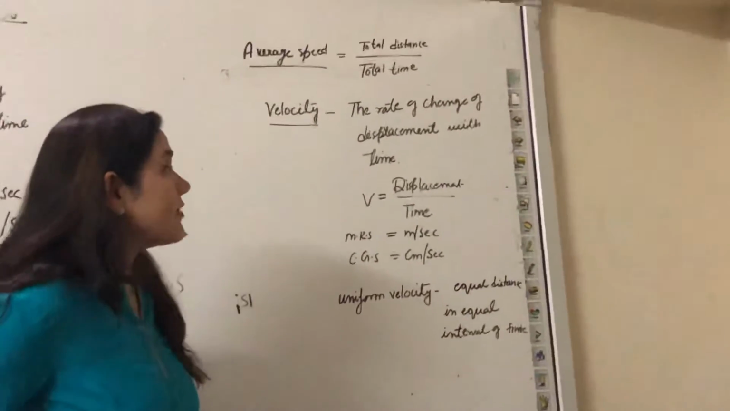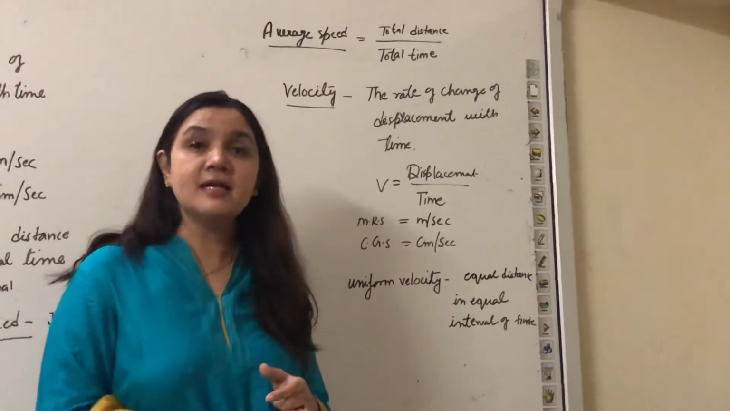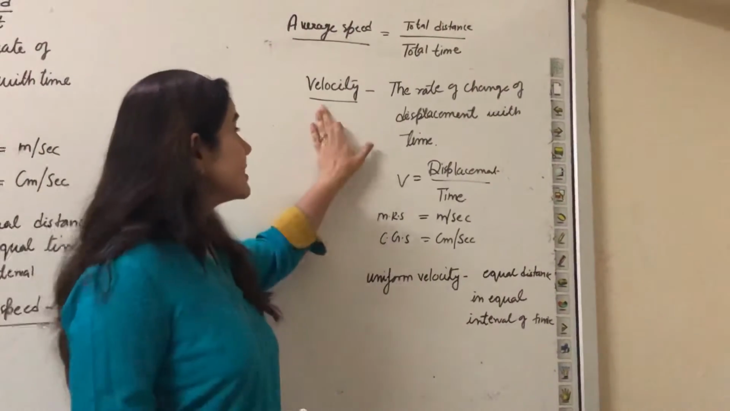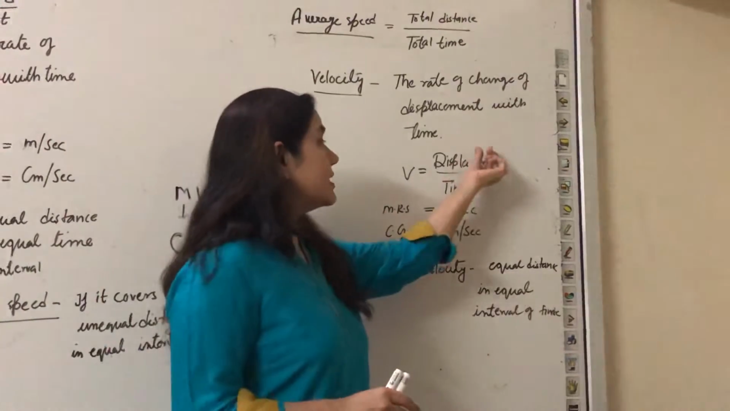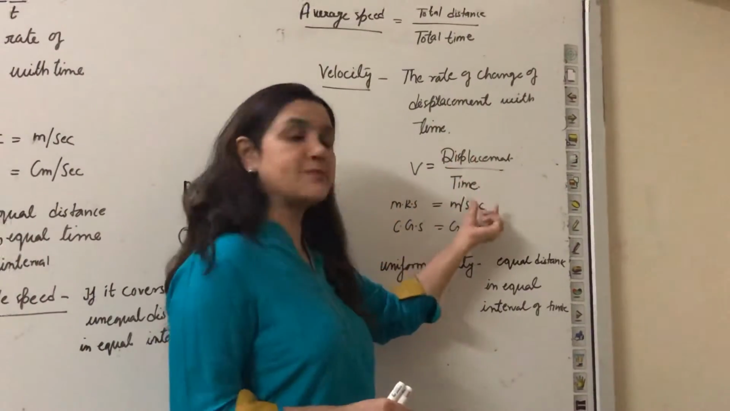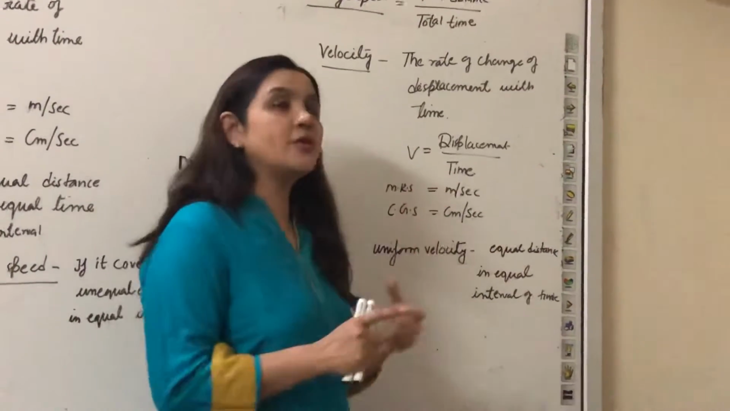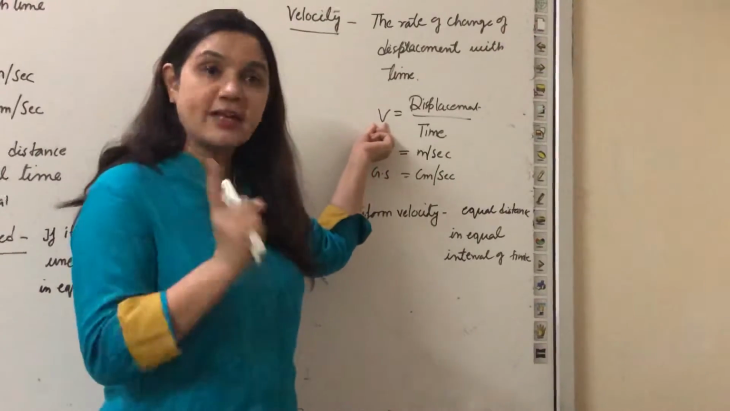Velocity is a vector quantity, and I have already explained distance and displacement. Distance is a scalar quantity and displacement is a vector quantity. So when you consider velocity, the thing will remain the same. Again, it is the rate of change of displacement with time. In the place of distance, now we are using the term displacement, because velocity is a vector quantity.